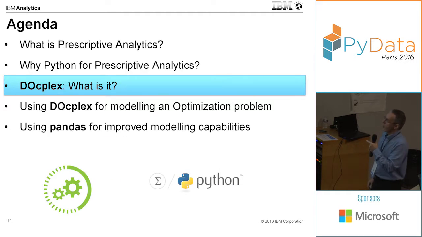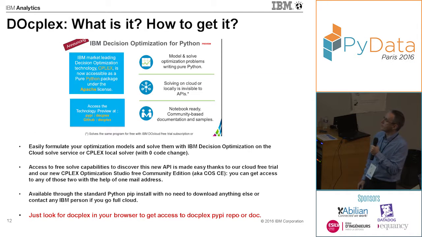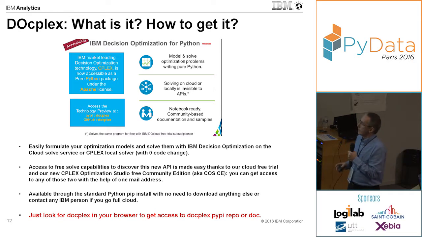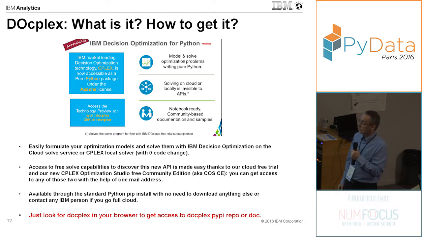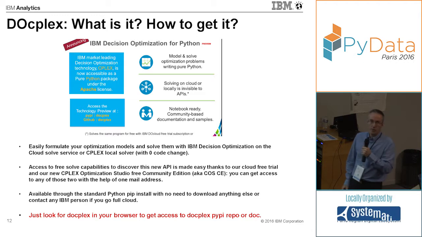Okay. So now I'm going to present DOcplex, which is the actual package that we developed to exploit this idea. There are several goals to DOcplex. First, it's an open source package that can help you to formulate your optimization models. Also, DOcplex can be used to solve these optimization models. But to solve them, you need to send your model to an optimization engine. There are several ways to do it.